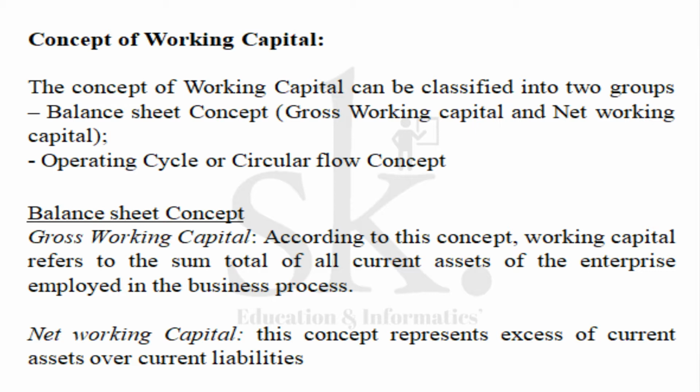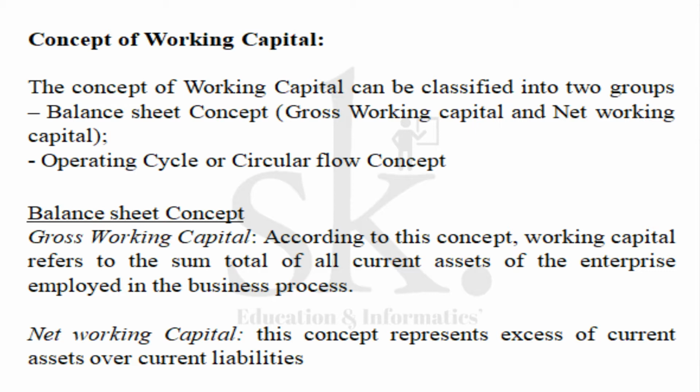So what is the balance sheet concept? There are two components here. One is gross working capital, another is net working capital. Gross working capital refers to that part of capital which is equivalent to the current assets of the organization. We'll come to what we mean by the term current asset. So, gross working capital is the summation of current assets. Whereas net working capital refers to the difference between current assets and current liabilities.